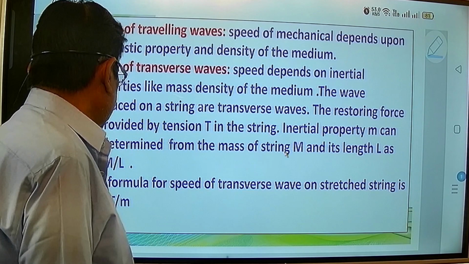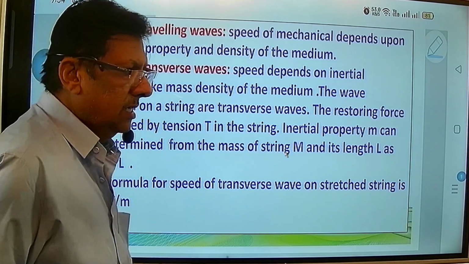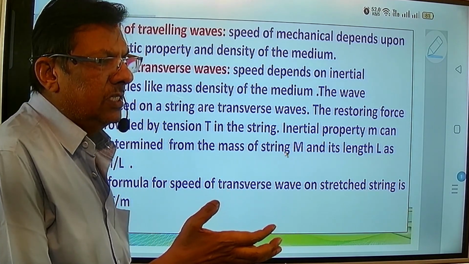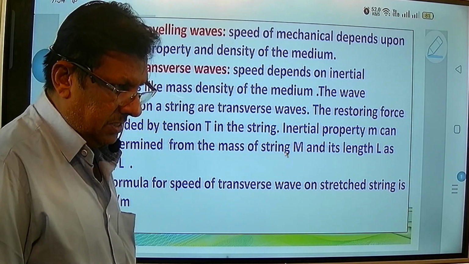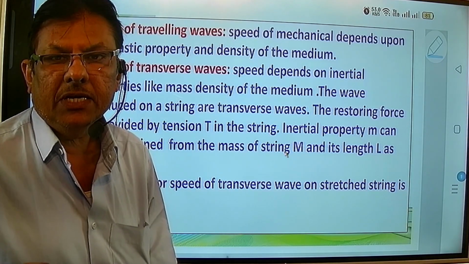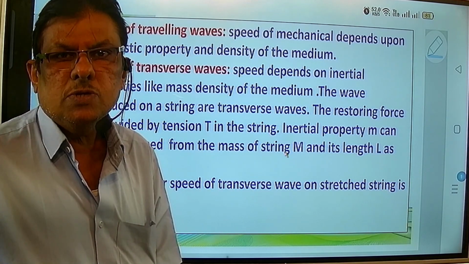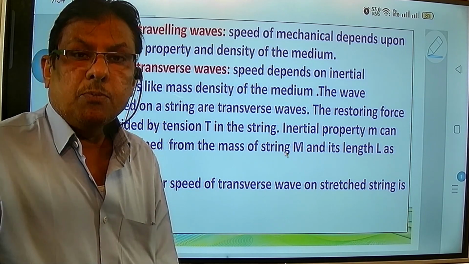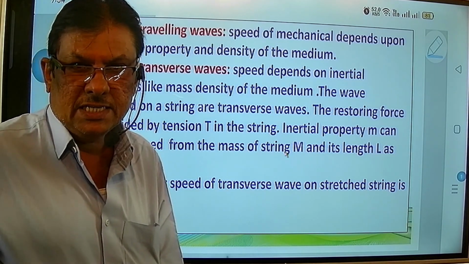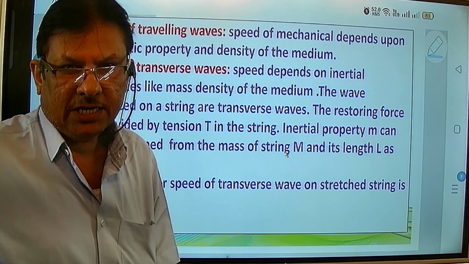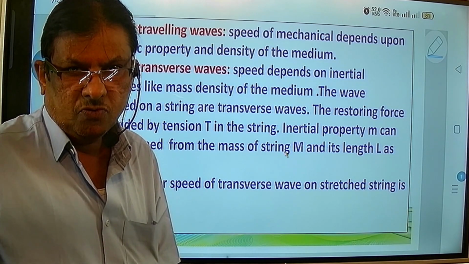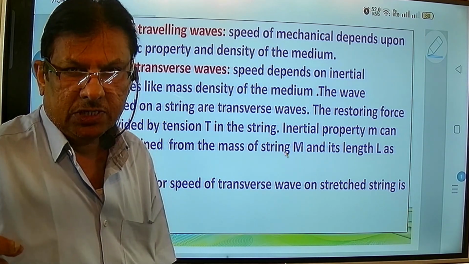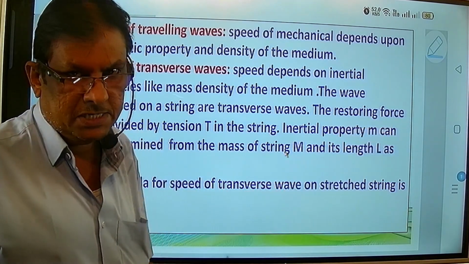When it starts making oscillations, we say that it tries to come back to its original position, meaning that at that time the restoring force is taking place. When we apply a force to the spring and pull it in the outward direction, no doubt mechanical force is applied, but the force is acting in the positive direction of the x-axis. As soon as I relieve the force, the spring goes to the mean position and then it travels in the negative direction.